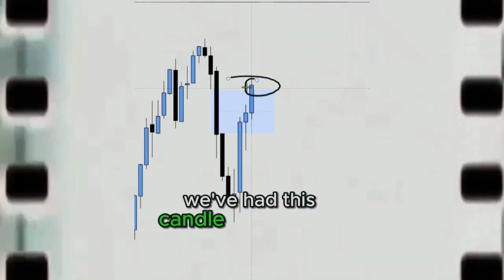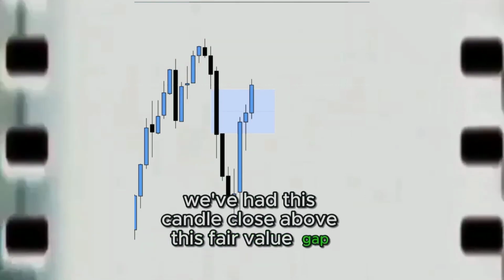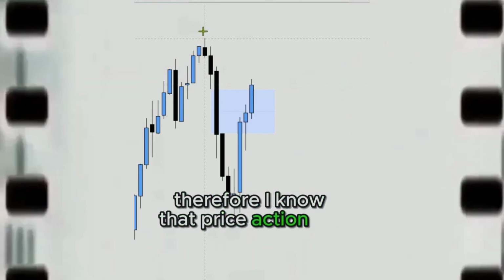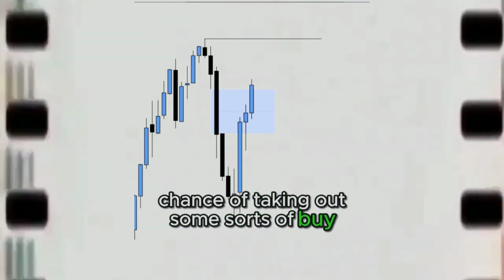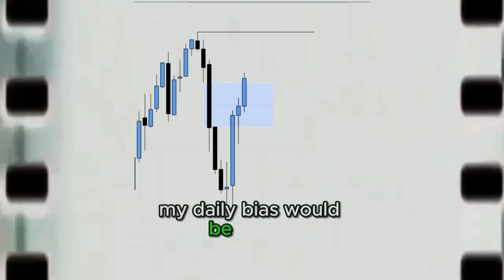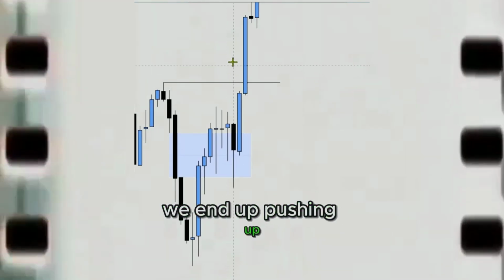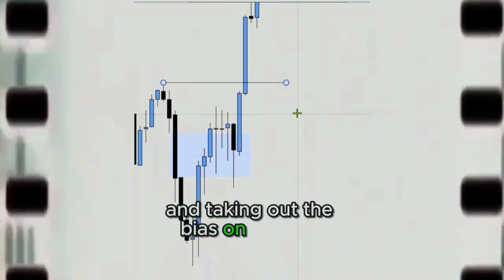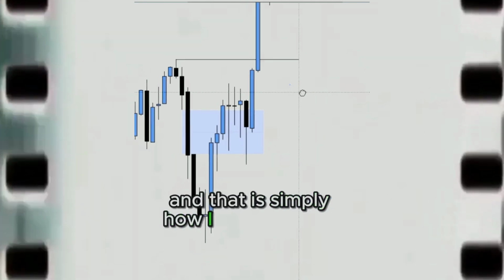So as you can see right here, we've had this candle close above this bearish fair value gap. Therefore, I know that price action has a very strong chance of taking out some sort of buy side liquidity. Therefore, in this instance, my daily bias would be bullish, and if we play out the price action, as you can see, we are still in this bearish fair value gap, but the body of this candle is respecting it, and then what happens, we end up pushing up and taking out the buy side liquidity, and that is simply how I find my daily bias.